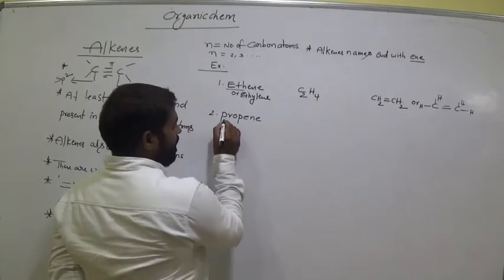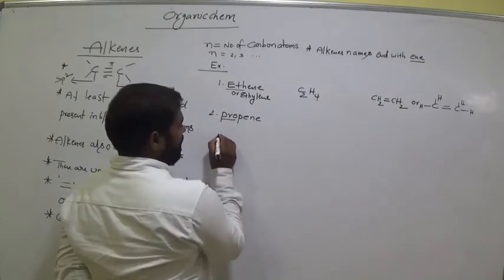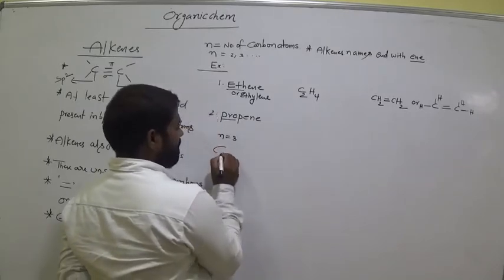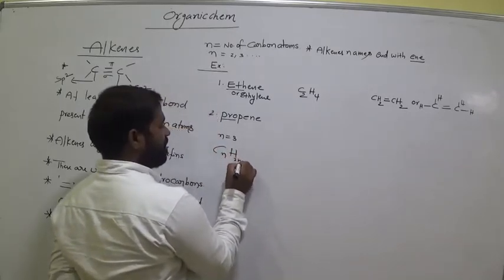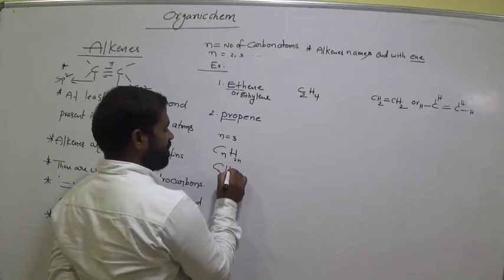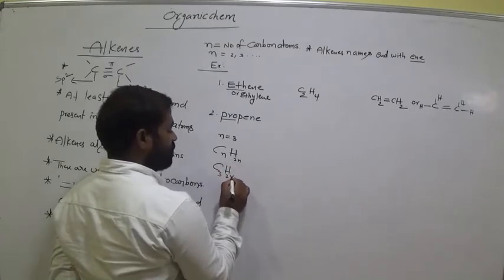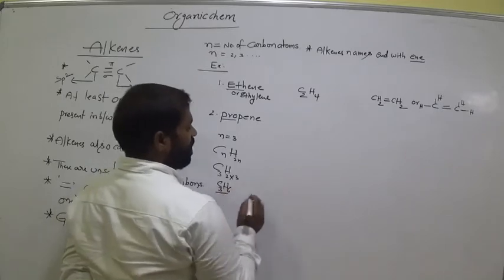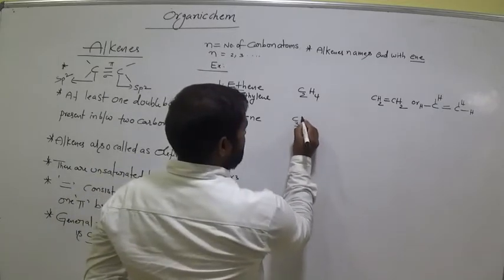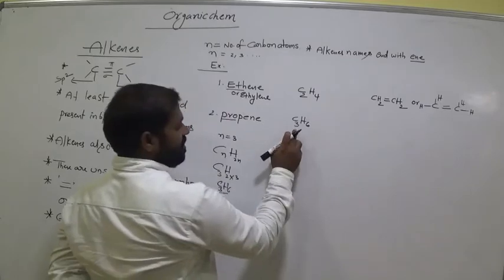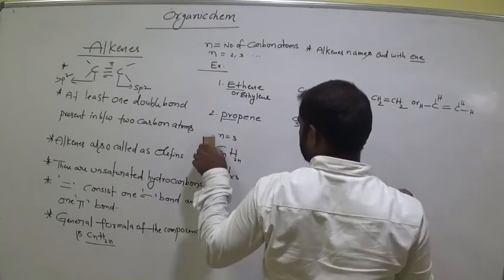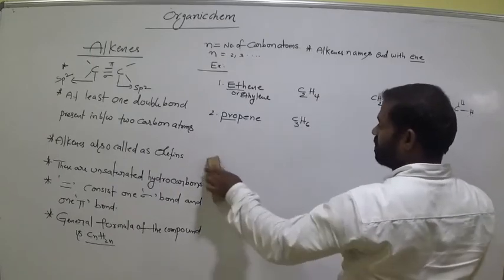What is propene? How many carbons? 3 carbons. So n is equal to 3. Then CnH2n, that means C3H2 into 3, that means C3H6 is the propene formula. 3 into 2. Is it clear? Now write this.